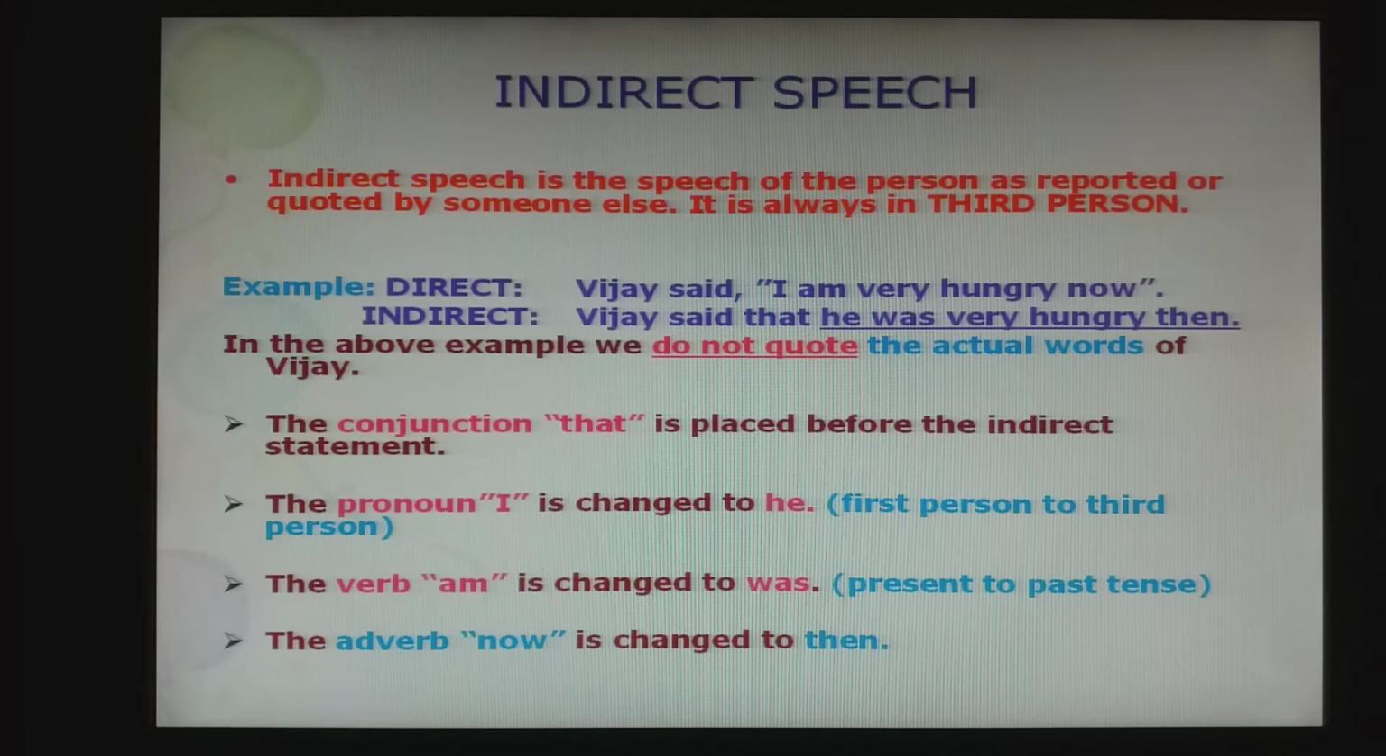Indirect speech. Indirect speech is the speech of the person as reported or quoted by someone else. It is always in the third person. Okay. And then look at the example. First sentence is direct and second sentence is indirect. Vijay said, "I am very hungry now." So you are converting it to indirect. Vijay said that he was very hungry then.